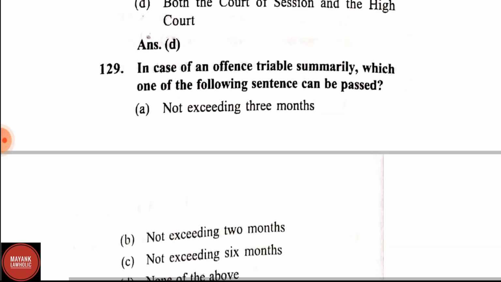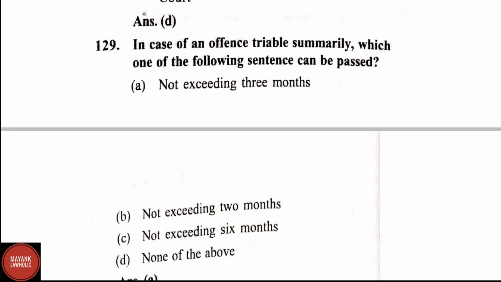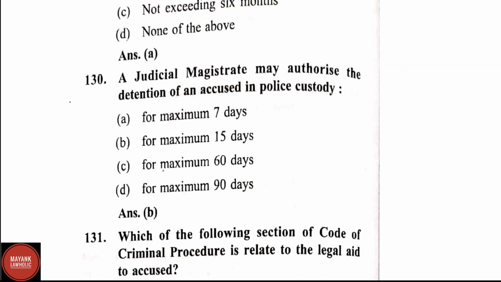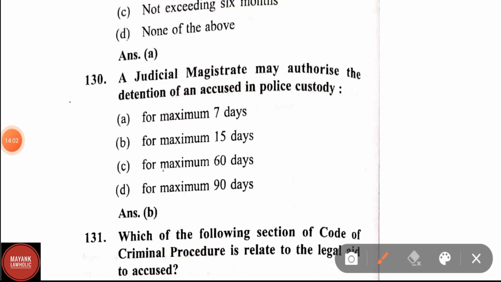Question number 129. In case of an offence triable summarily, which one of the following sentence can be passed? Not exceeding 3 months. This is the right answer. Question number 130. A judicial magistrate may authorize the detention of an accused in police custody for maximum 15 days.